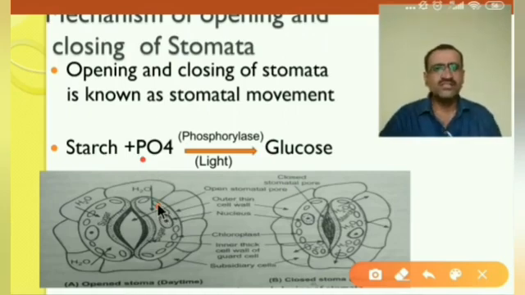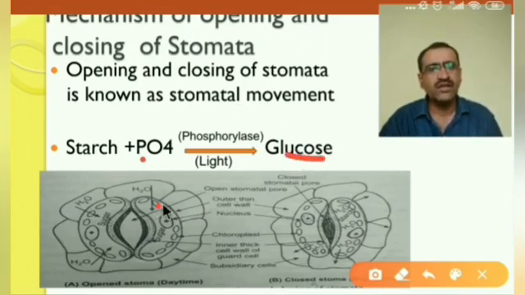This glucose is soluble in water. This whole process takes place in the chloroplast. In the chloroplast there is also a matrix, or water. In that water, this glucose dissolves and forms a solution. Due to that solution, the osmotic pressure of the guard cell or chloroplast increases. Due to the increase in osmotic pressure in the guard cell, the water present in the adjacent cells comes into the guard cell.